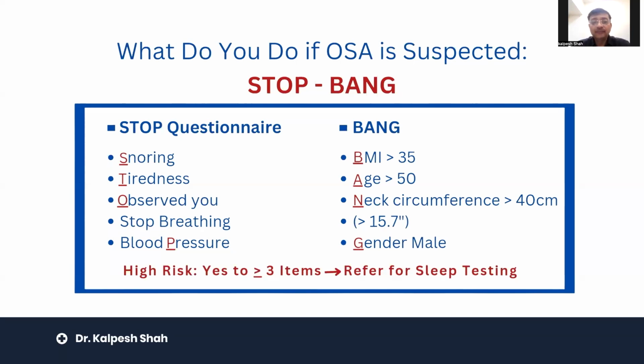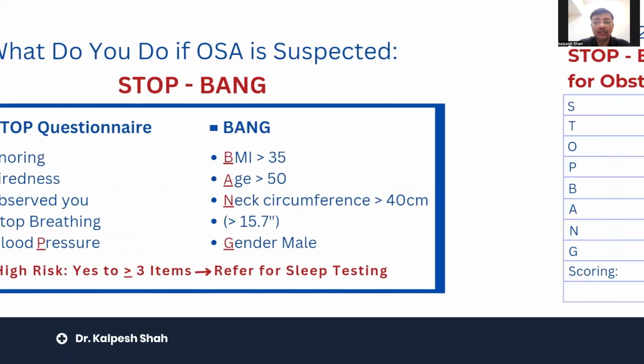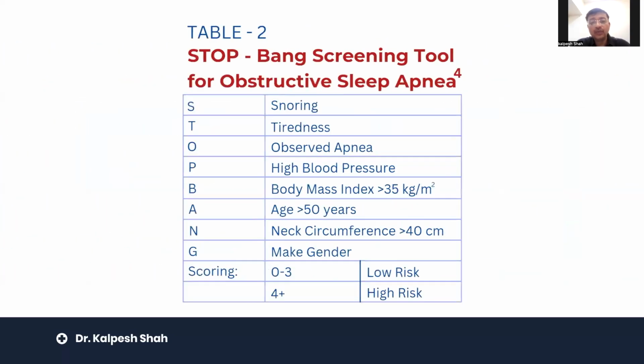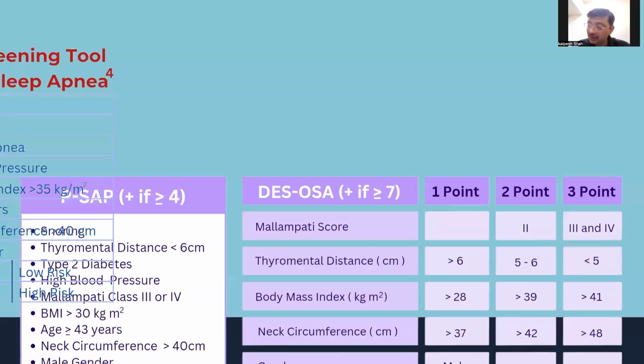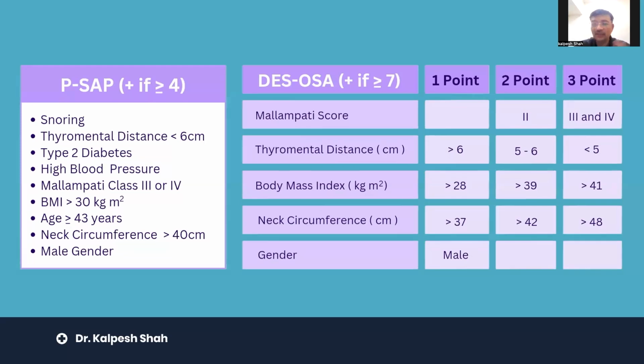So snoring, tiredness, somebody has observed you stop breathing, high blood pressure, BMI more than 35, age more than 50, neck circumference more than 40, and gender male. So a male patient aged over 50 with a high neck circumference or a high BMI with a history of snoring immediately goes into the category of OSA. In the scoring, 0 to 3 is low risk, but anything more than 4 criteria falls into high risk. STOP-BANG is the oldest theory.